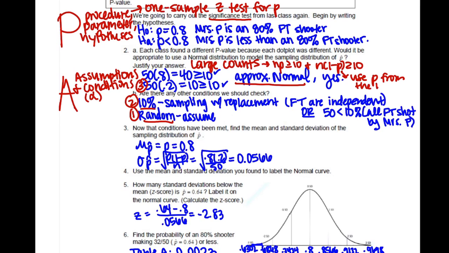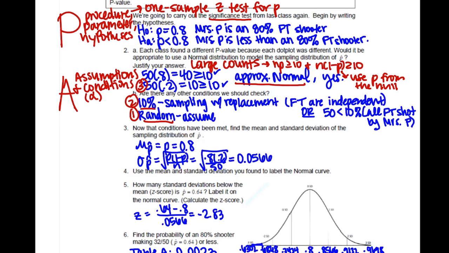The way a significance test works is we assume that the null hypothesis is true the whole time. And so we use that for everything, and that's what our probabilities are based off of. And so we want to use that when we can. And we have it written right there, p equals 0.8, so we're going to use that wherever there's a p in our problem.